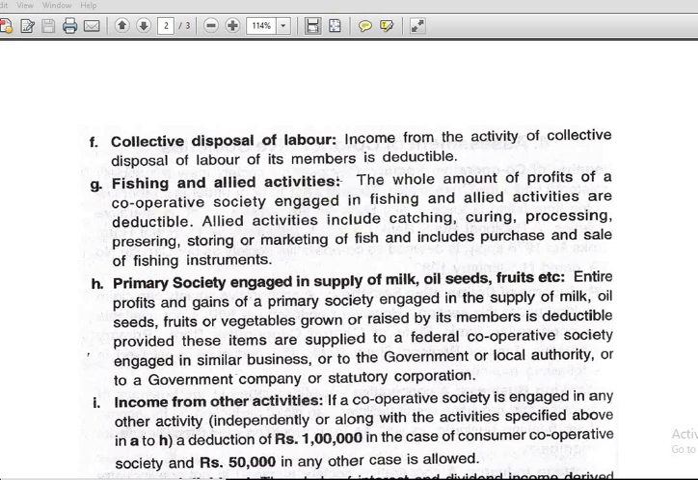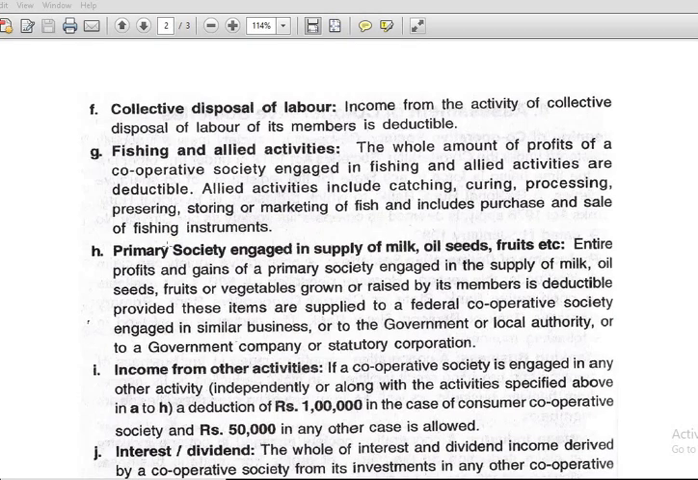Fishing and allied activities. The whole amount of profits of a cooperative society engaged in fishing and allied activities are deductible. Allied activities include catching, curing, processing, preserving, storing, or marketing of fish, and includes purchase and sale of fishing instruments. So, profits arising from fishing activities and related activities, that is deductible under 80P.